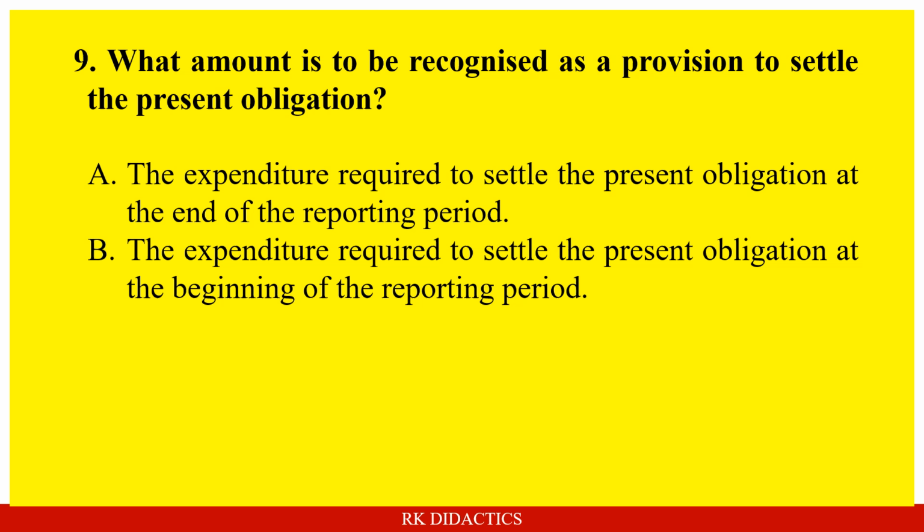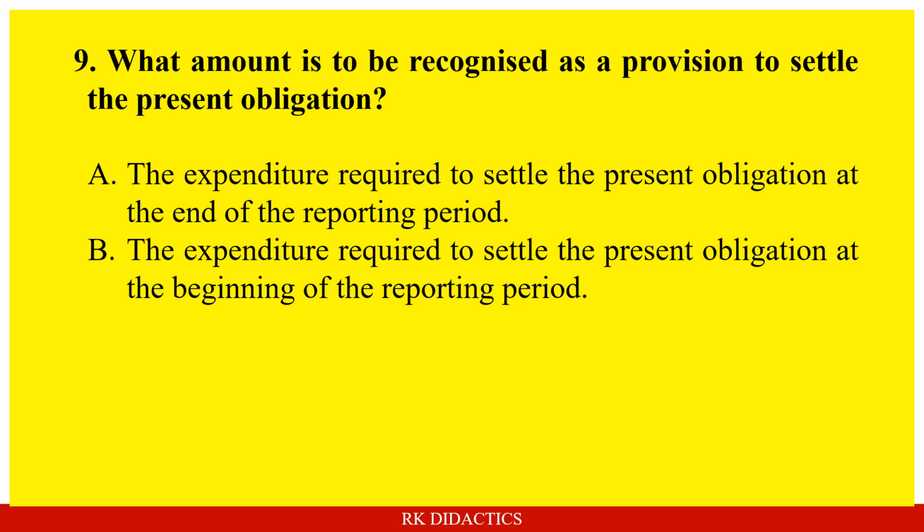What amount is to be recognized as a provision to settle the present obligation? The expenditure required to settle the present obligation at the end of the reporting period, or the expenditure required to settle the present obligation at the beginning of the reporting period?